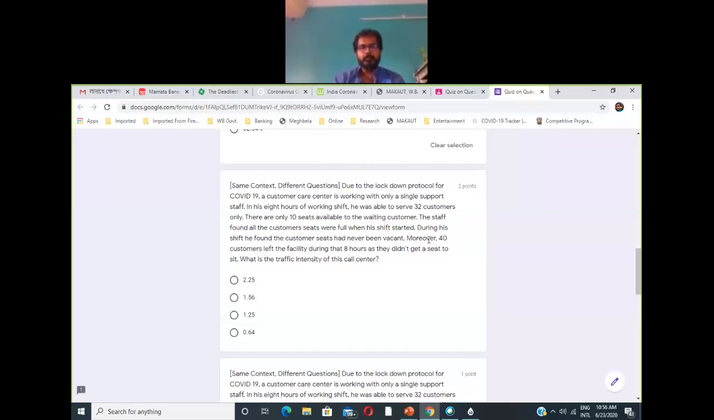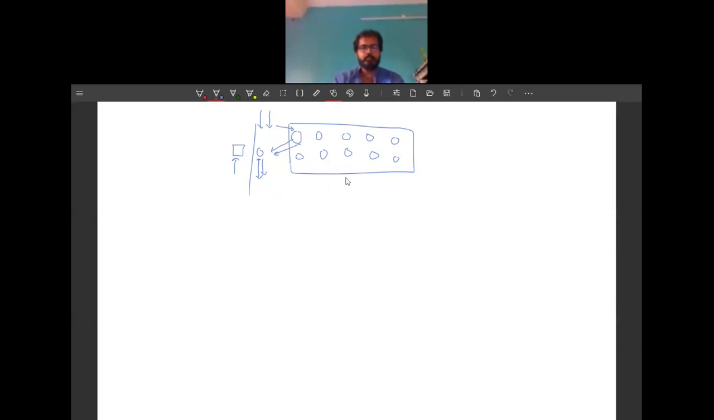Further information says that moreover 40 customers left the facility during those 8 hours, as they didn't get a seat to sit. So when the seats are full, there will be customers who are visiting, but since they find the seats full, they leave then and there, meaning they are forced to balk, right?